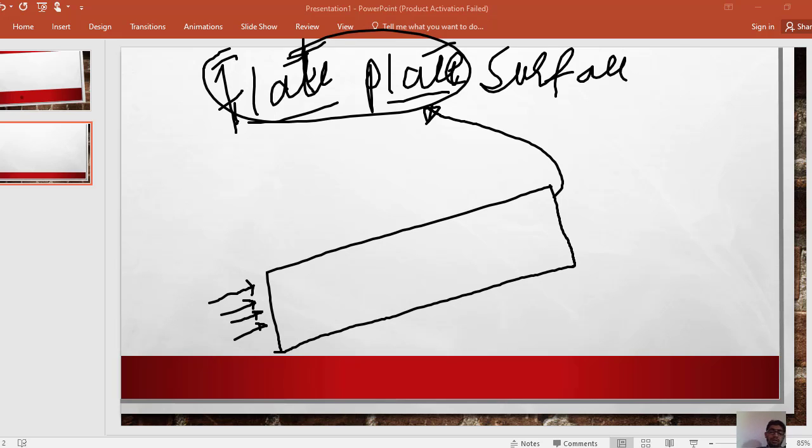Again, this is a plate surface. Here, because of the no slip condition, the velocity is small.